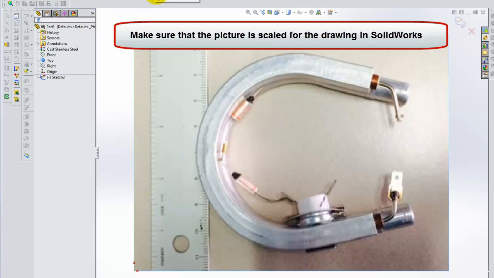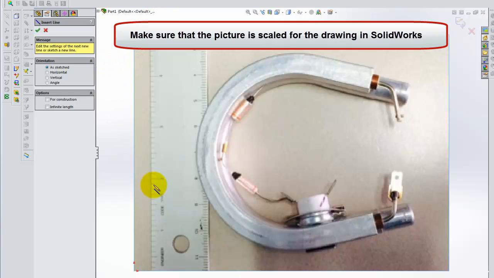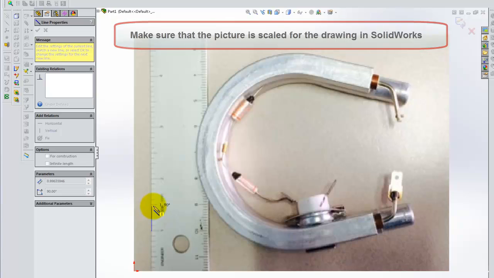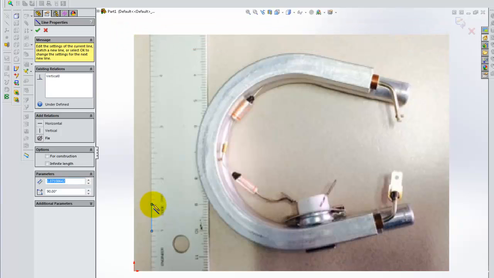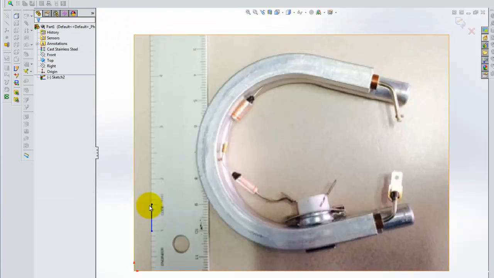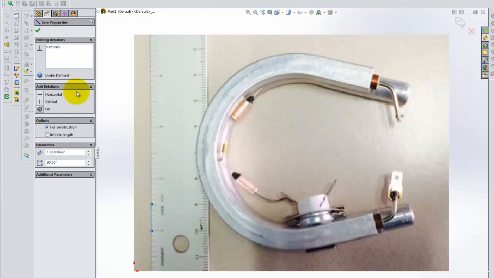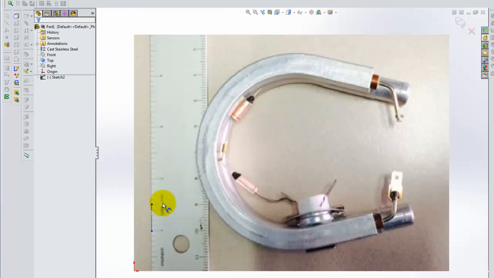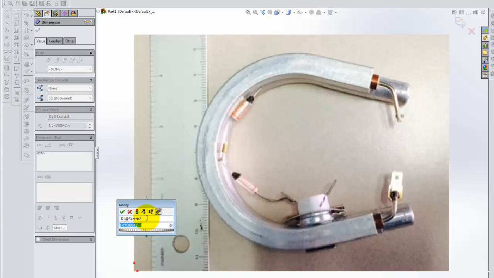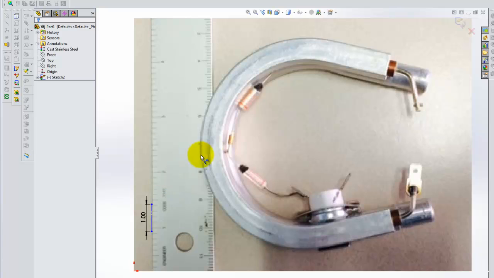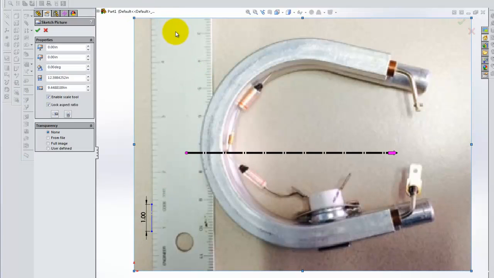So I'll start out simply by drawing a line 1 inch long, and that can be a construction line, by the way. We're only using it to scale, and I'll go ahead and dimension that to be 1 inch. The next thing I'm going to do is drag the picture down so that 1 inch shown on my screen matches 1 inch on the ruler or scale that's in the background.